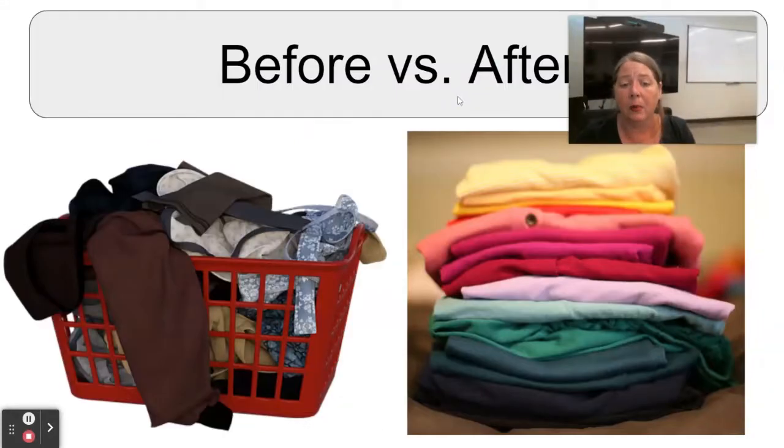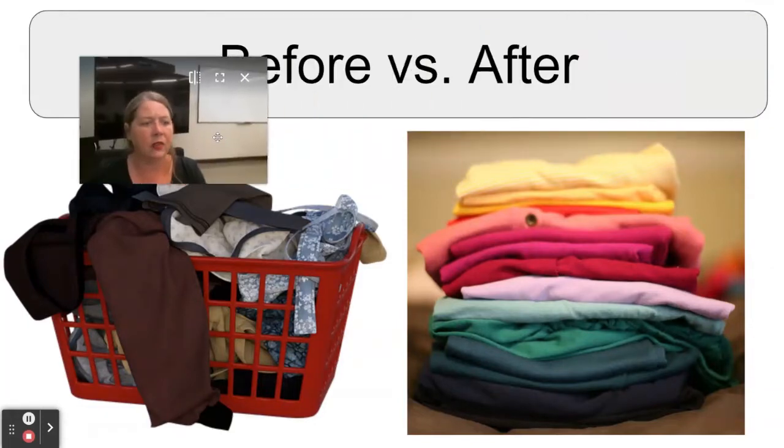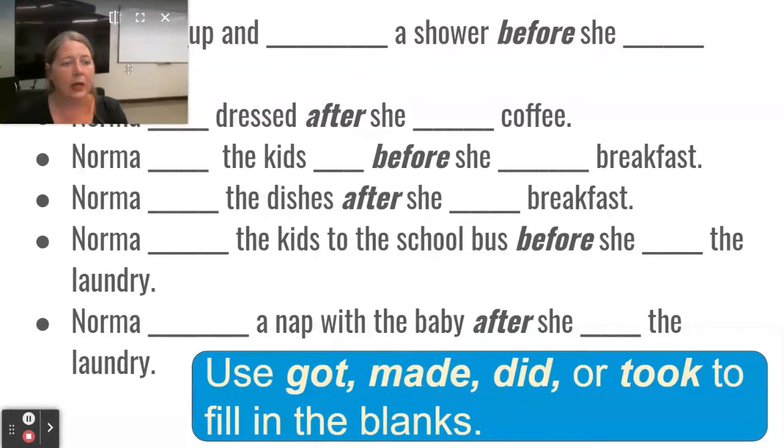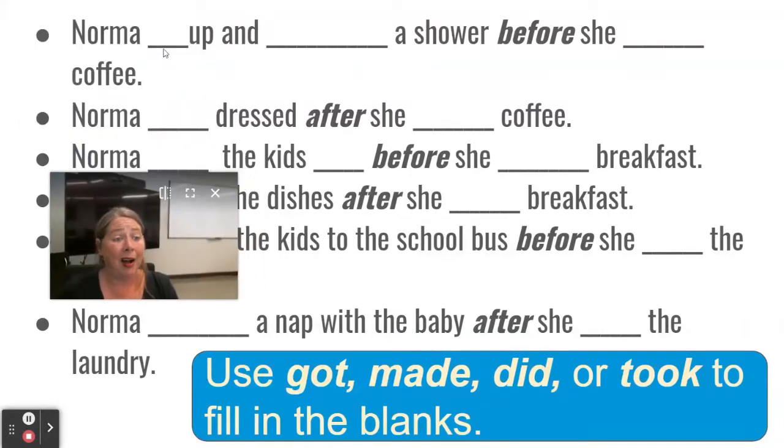And then we're going to talk about the schedule using also before and after. So we are pretty confident, I think, of before and after, right? So we can say Norma got up and took a shower before she made coffee.